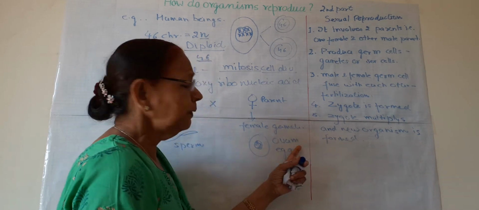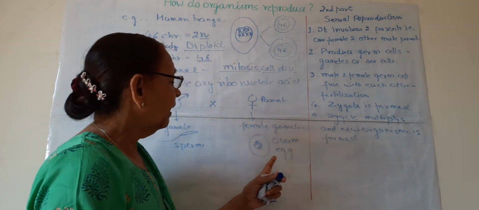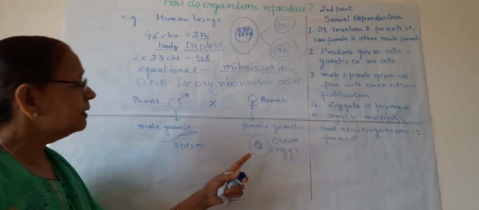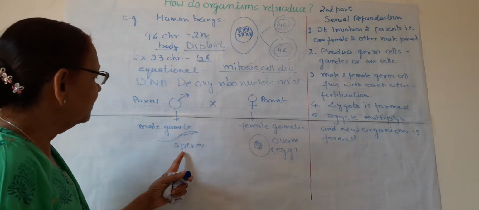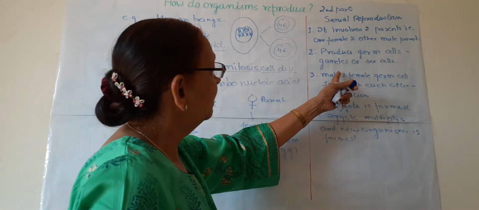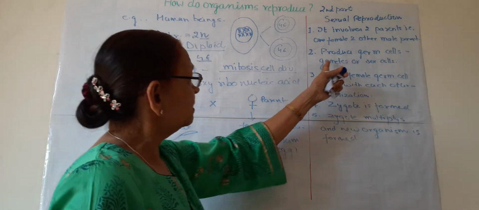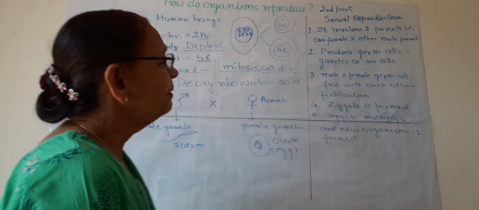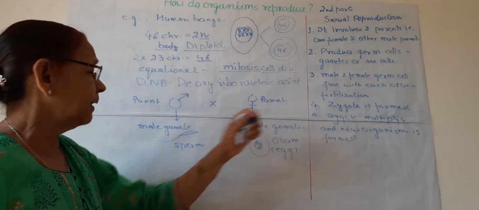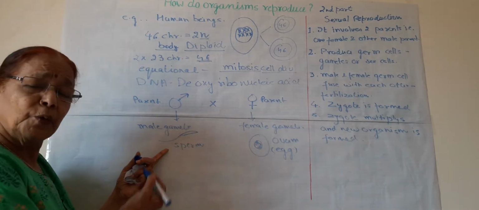Singular is ovum, plural is ova, and it may also be known as egg. So this is the name of the female gamete, and this is the name of the male gamete. We have written here that the male and female gametes fuse to form the zygote.